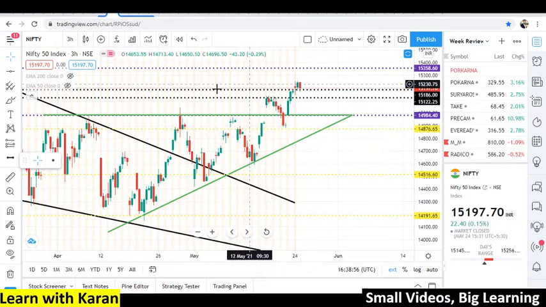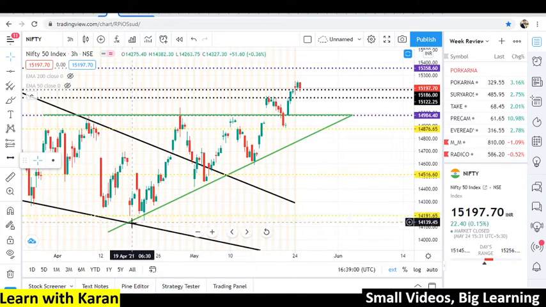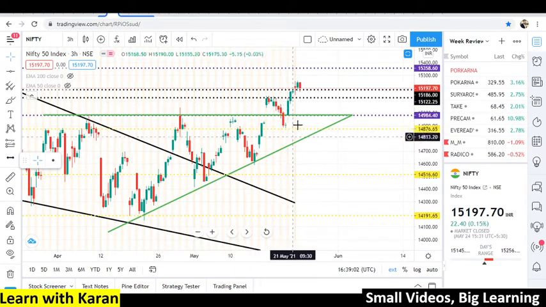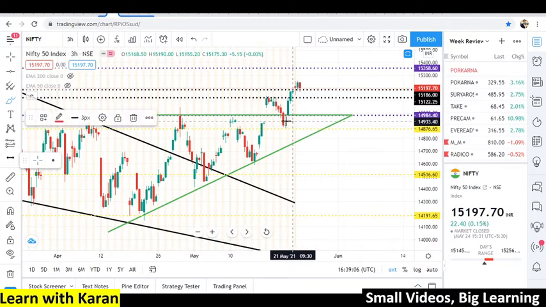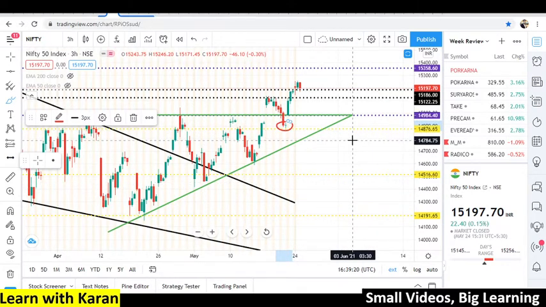It is still bullish because there is a trend line, this green trend line, the lower part of the triangle, which is forming a higher high and higher low pattern. So till the time this level is not broken, we won't be bearish on Nifty, because if this level is broken to the downside, it will result in a break of this yellow support and also this green trend line. So this level will be holding much importance in judging the direction of Nifty.